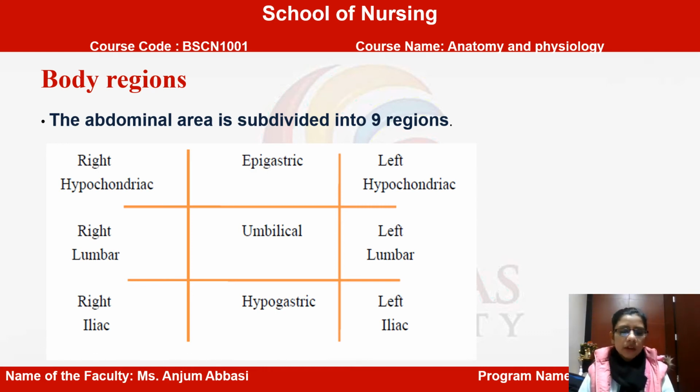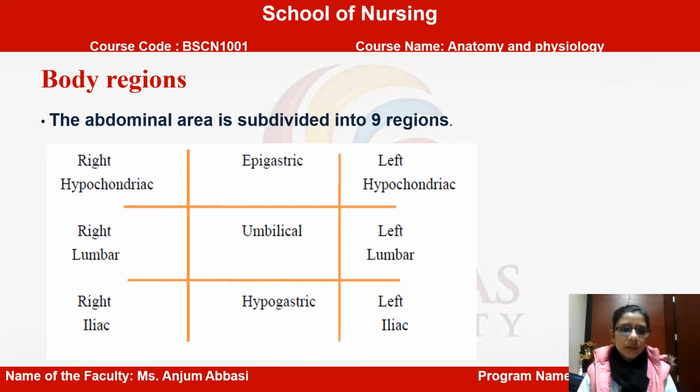So now you know how to make these 9 regions. Two mid clavicular lines representing two vertical lines, and two horizontal lines, the upper one from the lower edge of your rib and the second at the anterior superior iliac spine. Now you have 9 regions.